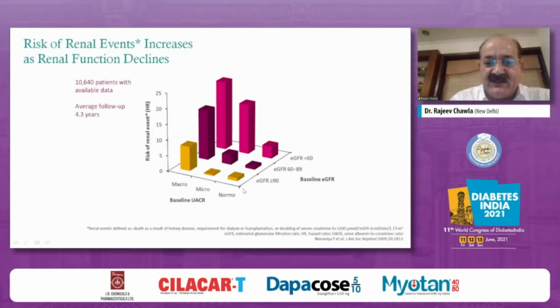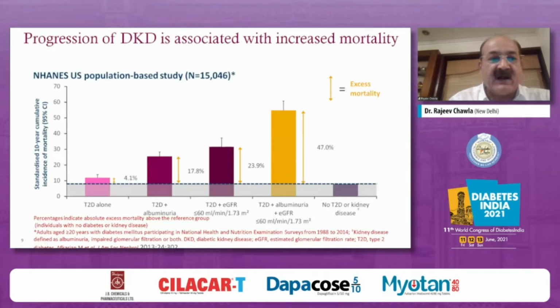So anytime your eGFR goes less than 90 towards 60 ml, or you have albuminuria going towards gross proteinuria, there is going to be an increase in events. Overall renal components, or renal composite endpoints, are also going to be increased. Another US population-based study on 15,000 patients concluded that progression of DKD is associated with increased mortality.